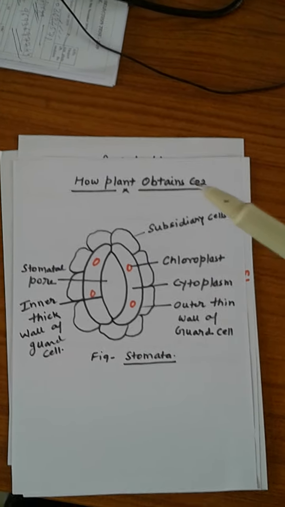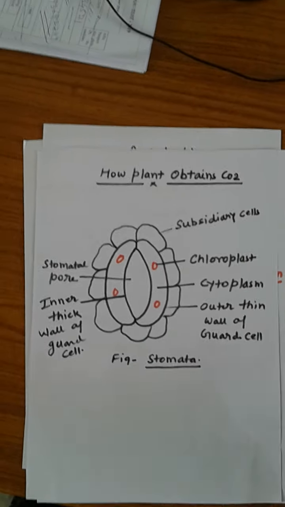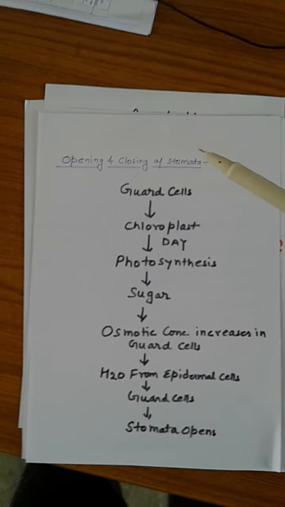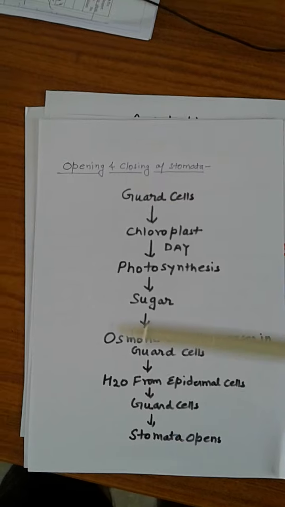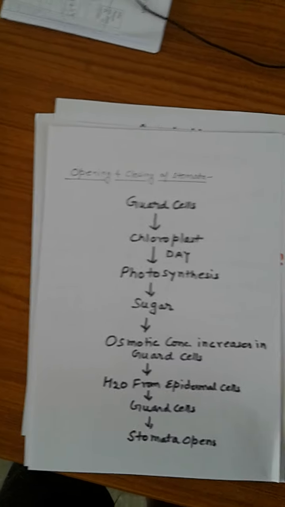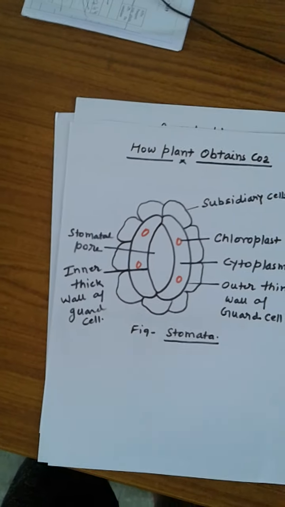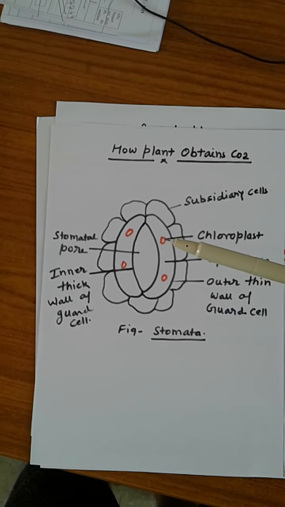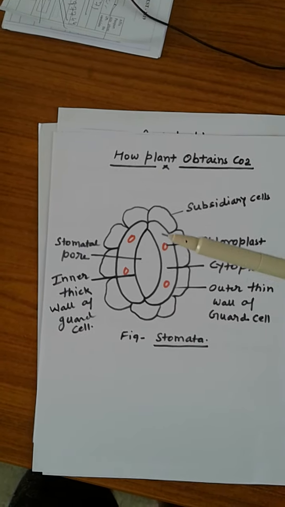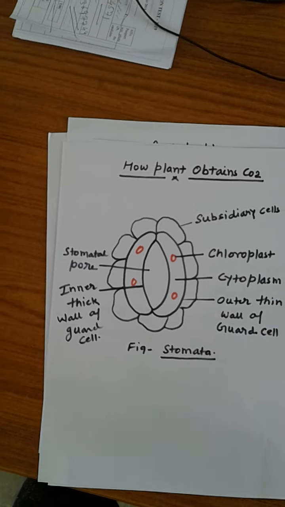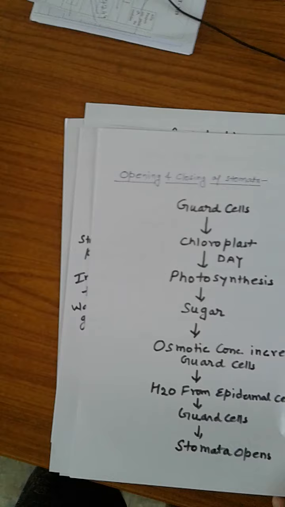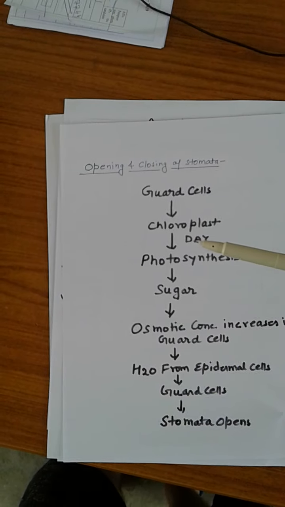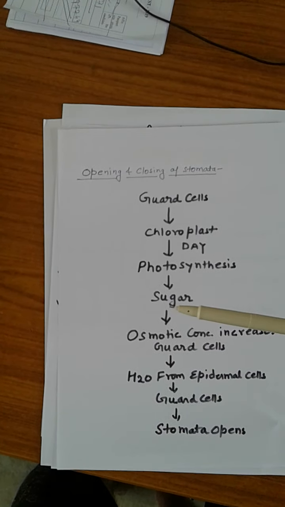Now we see how the stomata close and how the stomata open. This is the opening mechanism of the stomata. Here you see the guard cells. In guard cells the chloroplast is present. Chloroplast contains chlorophyll. Chlorophyll in presence of sunlight prepares sugar or carbohydrate. In day time photosynthesis is performed due to which sugar is formed.